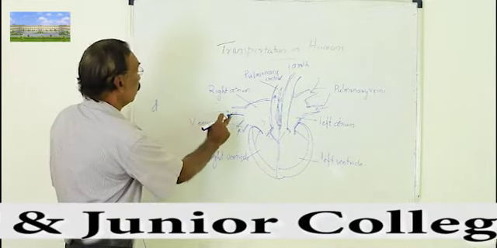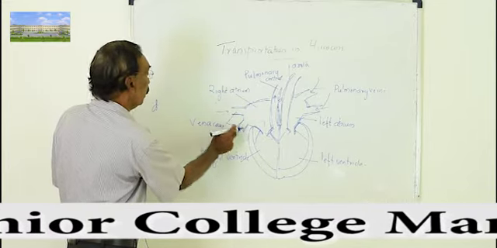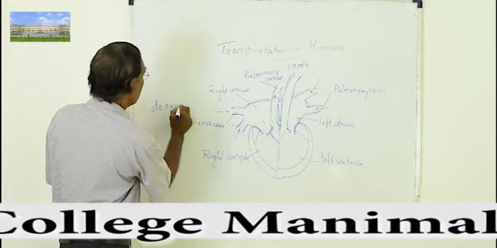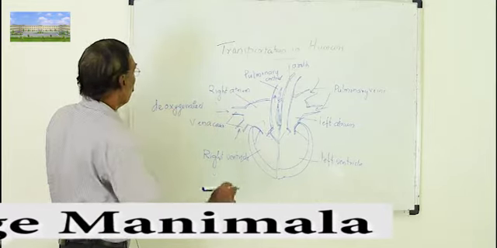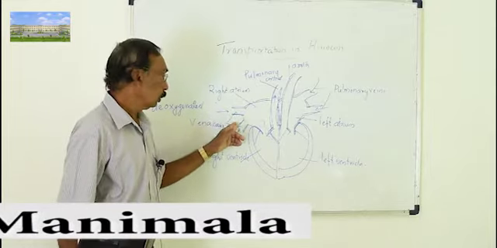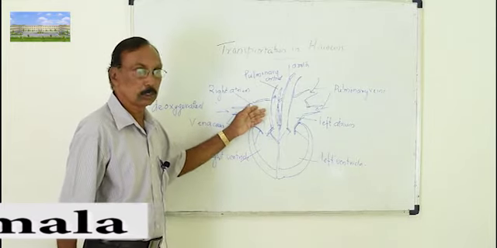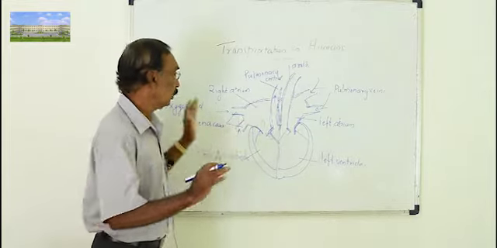So what are the blood vessels? 2 vena cava, the superior vena cava and the inferior vena cava. They bring deoxygenated blood to the heart. When the blood is here, it is deoxygenated blood. We will finish with this side first.